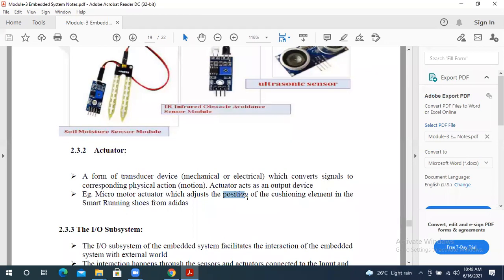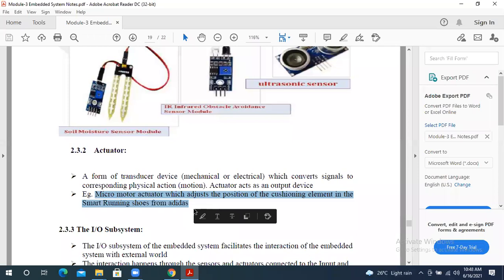Suppose you're traveling around 5 kilometers, then you need more cushion. Depending on that, it gives the cushion level, low, medium or high. That is called a micromotor actuator, which adjusts the position of the cushioning element in the smart running shoes from Adidas.